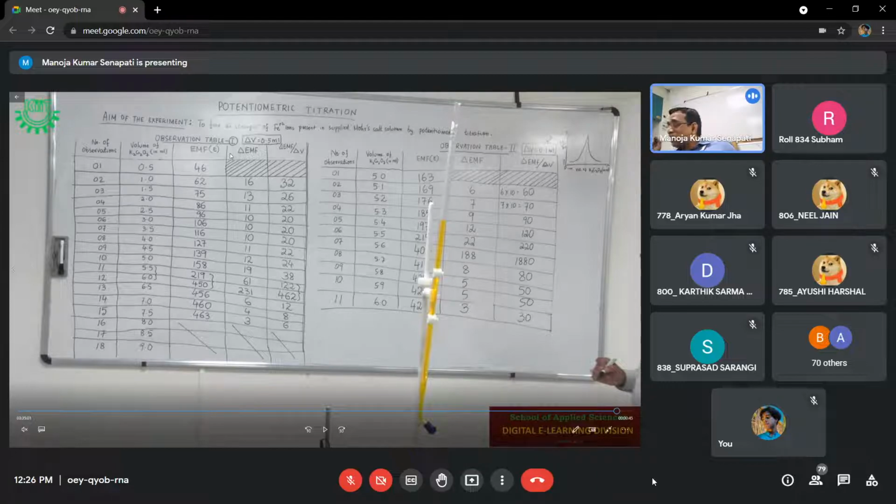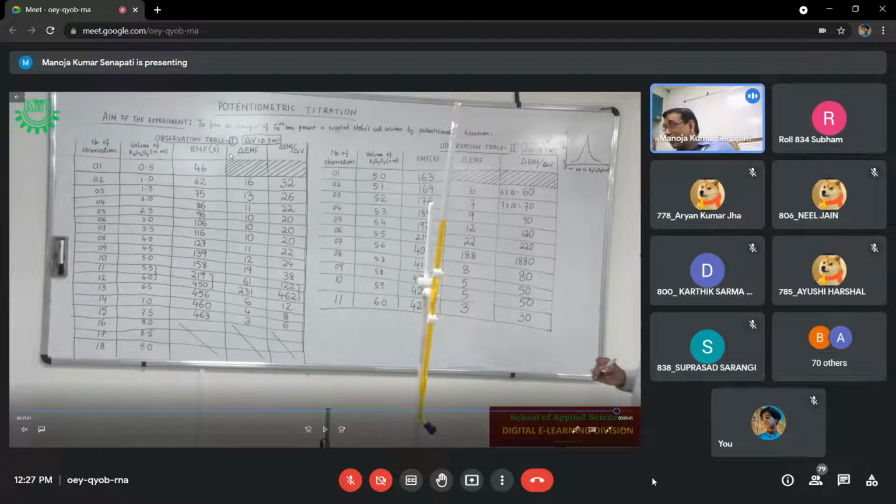We are only observing which one is maximum, whether it is 350 or 280 or 260, it does not matter. We are checking in comparison to the other one at which point the ratio of del EMF by del V is the maximum. We are not bothered whether it is 462 or 1000, it has no meaning.